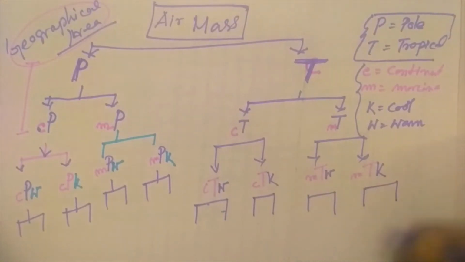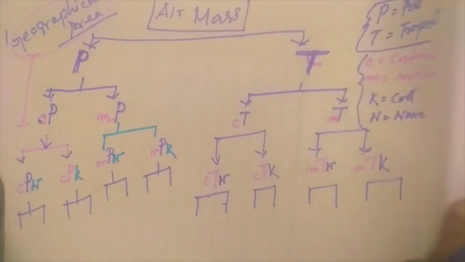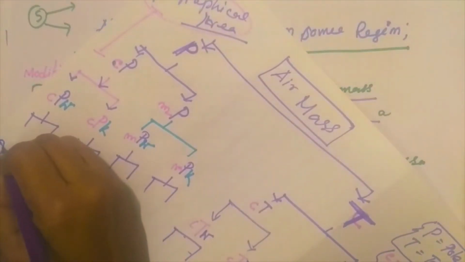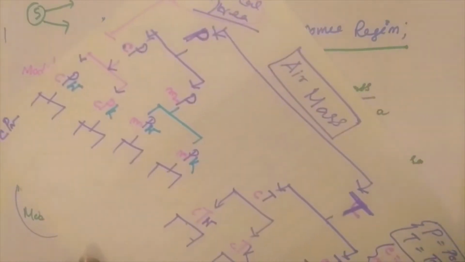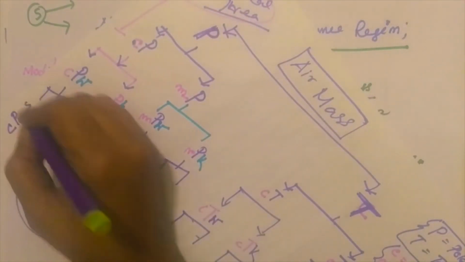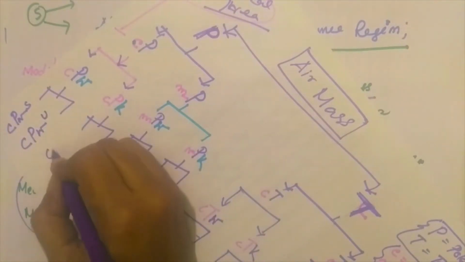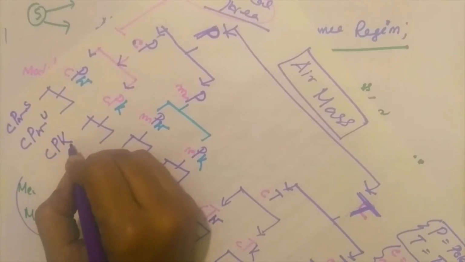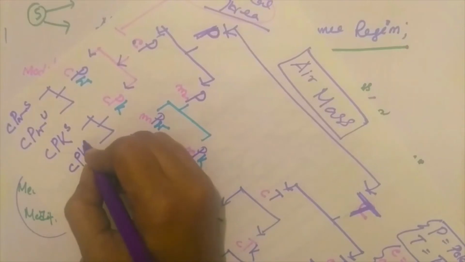So we can divide it like this. CPW air masses may be stable and CPW air masses may be unstable. CPK, continental polar cooled from below, may be stable or unstable.